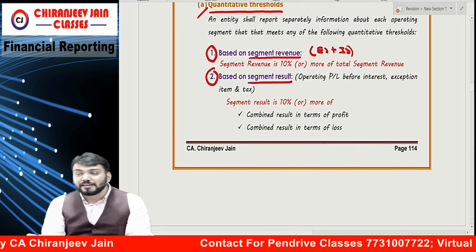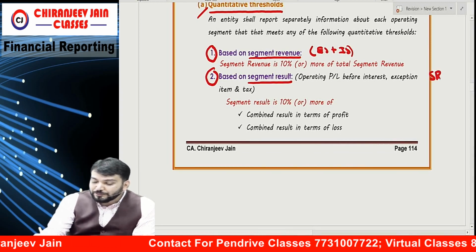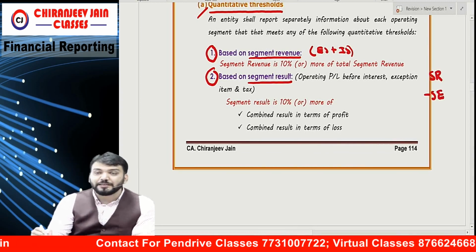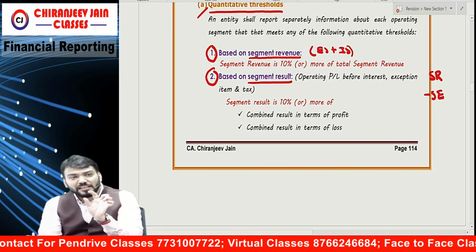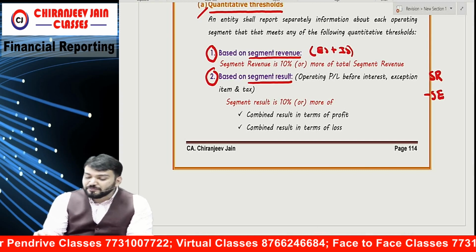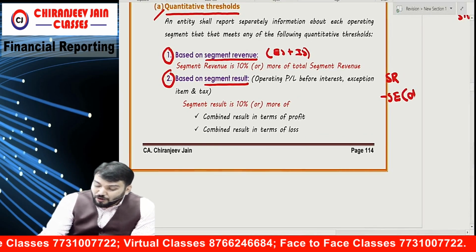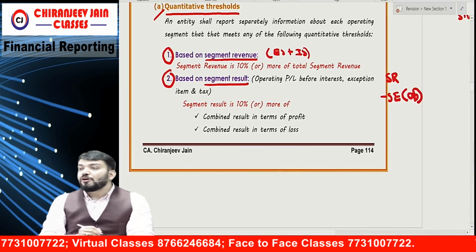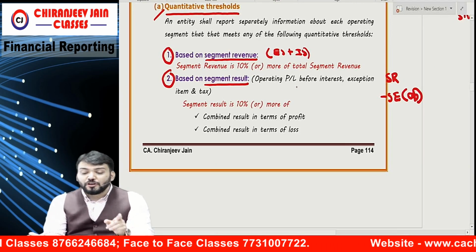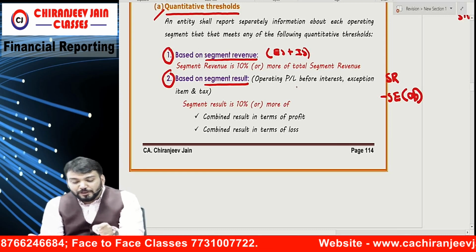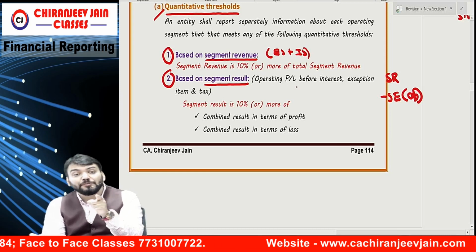When I am saying segment result, it means segment revenue minus segment expense, which is only operating expense. So this will be operating profit or loss before interest, before exceptional item and before tax.